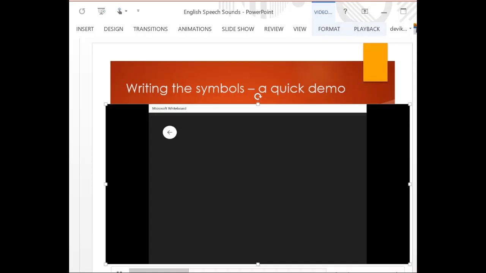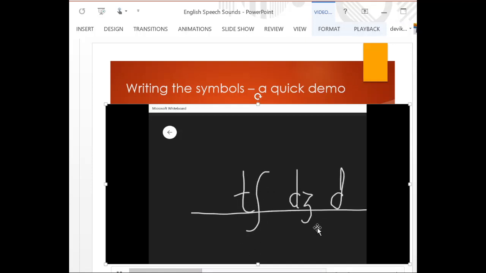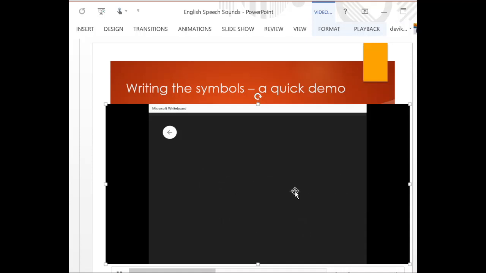I want you to note how we write the consonantal diphthongs ch and j. See, this particular sound is very important. How do you write it? Below the line. If you write ch, the sh should come below the line. Here it should come below the line. Okay? Because if you write it above the line, then very often it will be mistaken for sir.